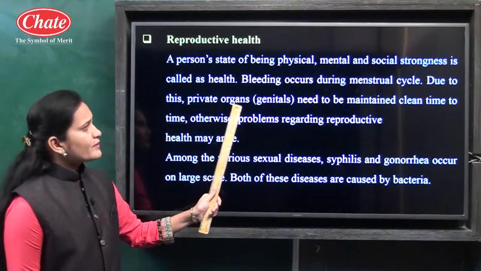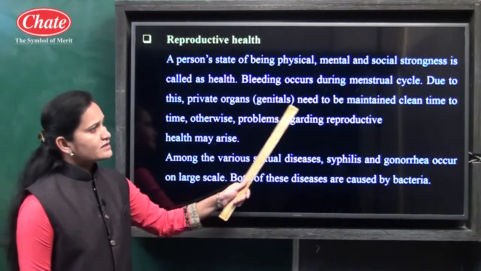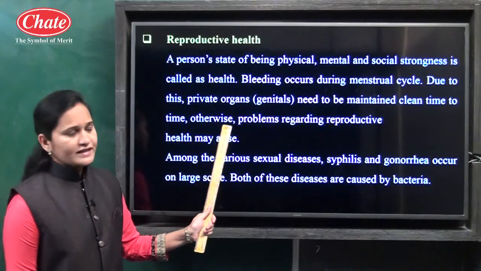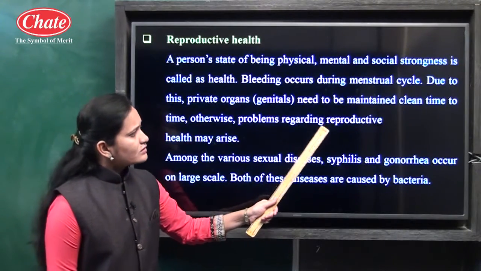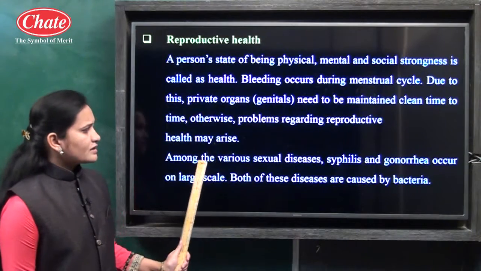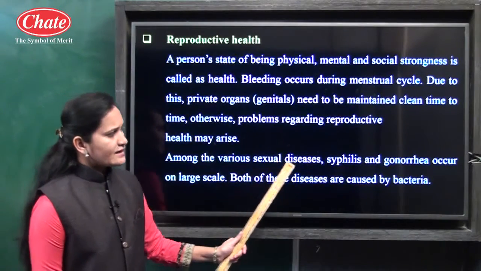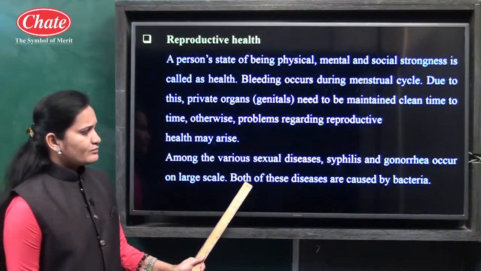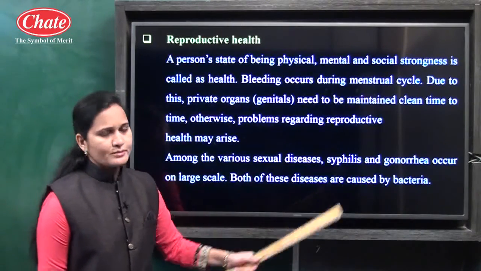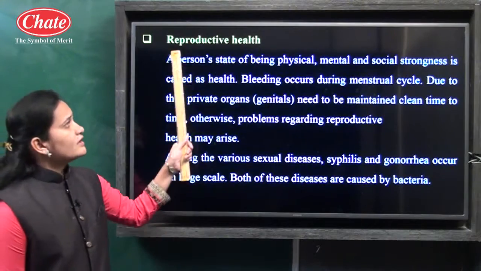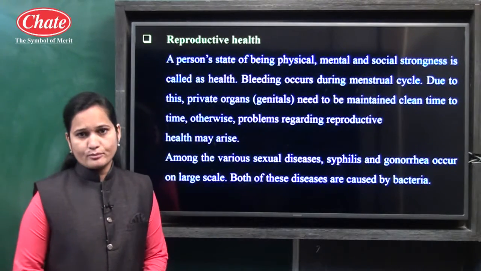Due to this, the private organs, meaning the genitals, need to be kept clean from time to time, otherwise problems regarding reproductive health may arise. Among the various sexual diseases, syphilis and gonorrhea occur on a large scale, and both of these diseases are caused by bacteria. To avoid such diseases, our reproductive health is important.